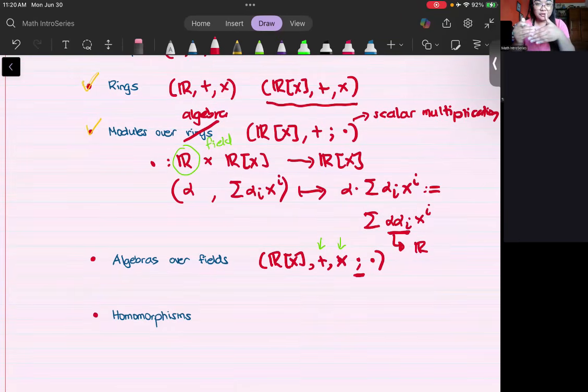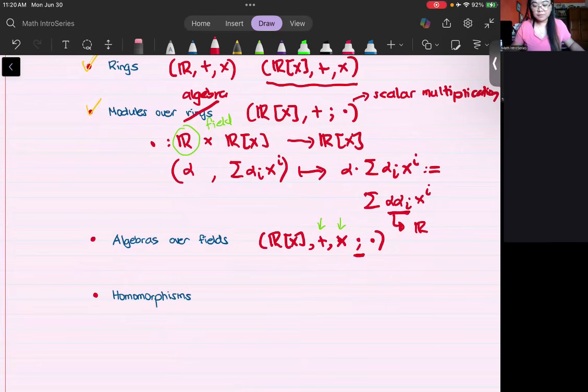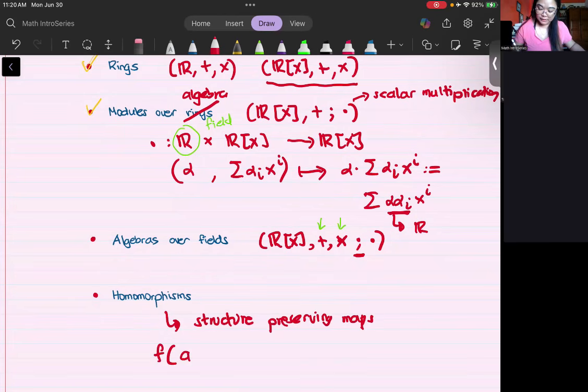Which, since it's an algebra, this module becomes a vector space over your field. And finally, homomorphisms. These are just structure preserving maps. All right. For instance, if I have a group, then let's say my operation is plus, then you want this function to be sort of linear, for instance. And you just adapt this to rings.